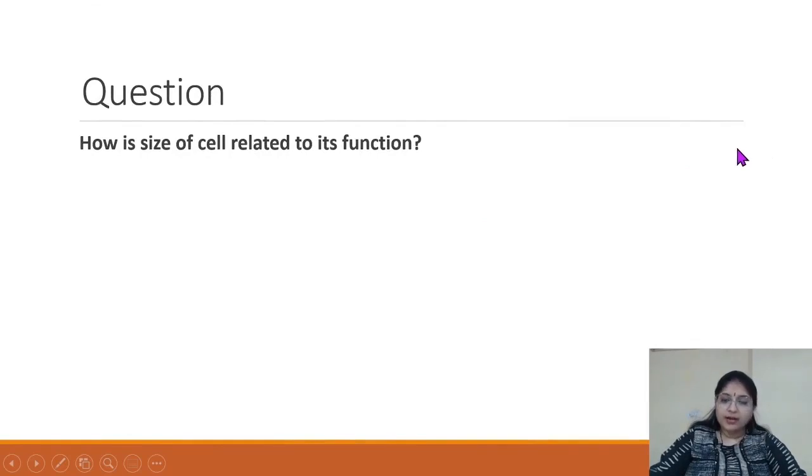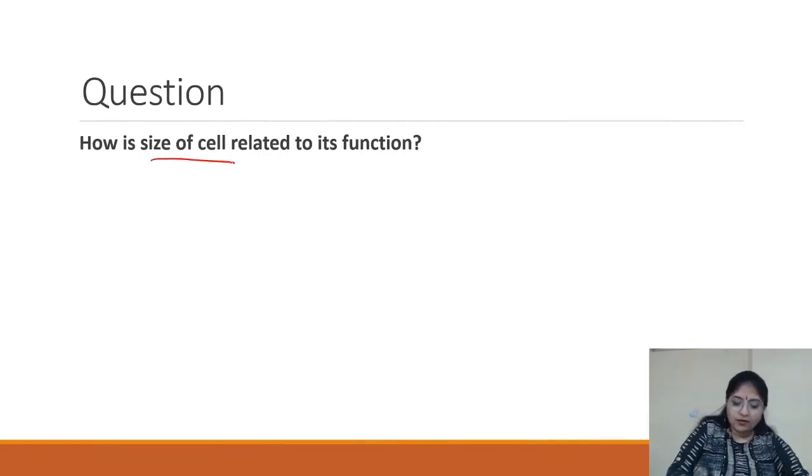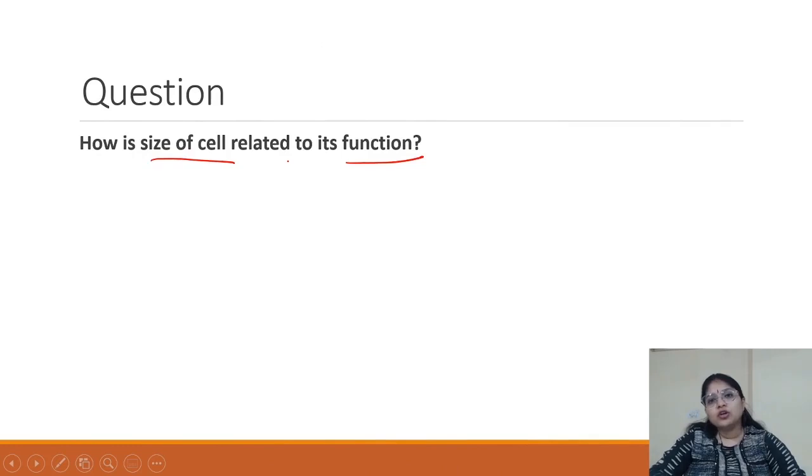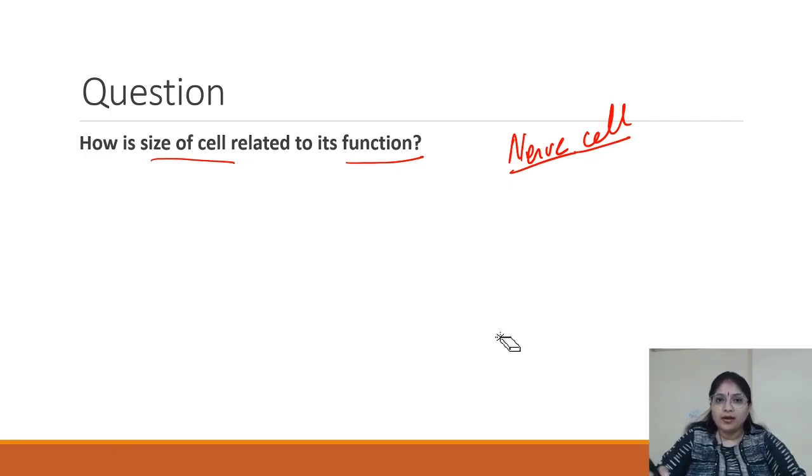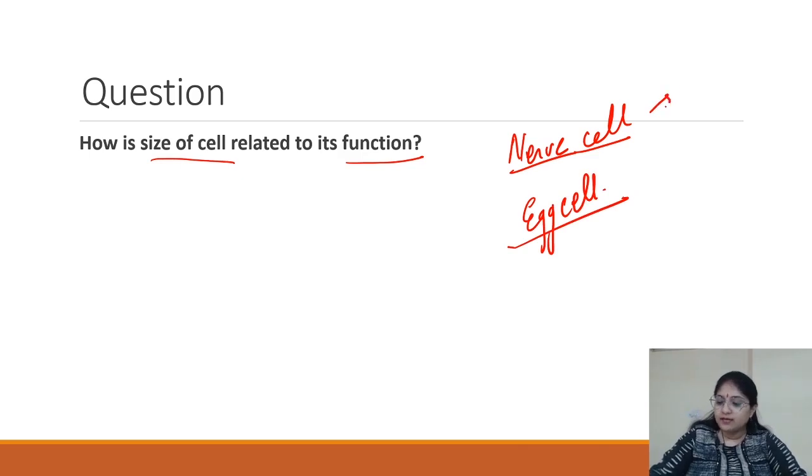How is the cell related to its function? The size of the cell is related to its function. For example, the nerve cell is long because it has to relay the message quickly, right? So we see that the size depends on the function they are performing. If we talk about the egg cell in human beings, the egg cell is the largest, whereas the nerve cell is the longest, right?